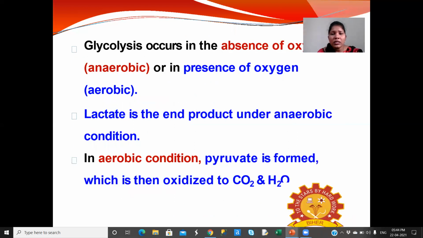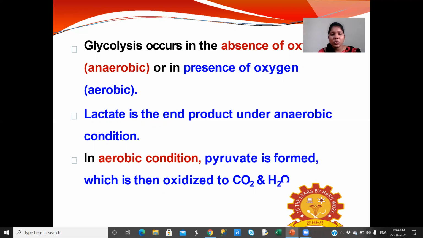Glycolysis occurring in the absence of oxygen is called anaerobic glycolysis. If it occurs in the presence of oxygen, it is called aerobic glycolysis. Lactate is the end product under anaerobic conditions, and in aerobic conditions, the end product is pyruvate, which is oxidized to CO2 and water in the citric acid cycle.